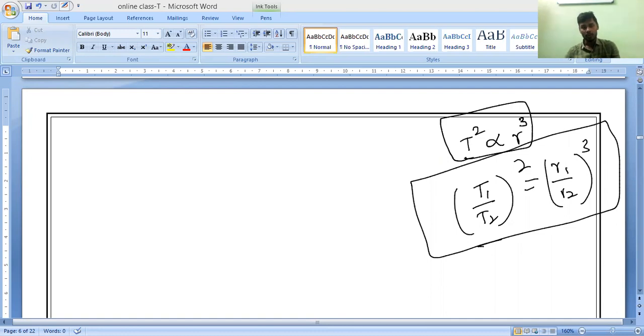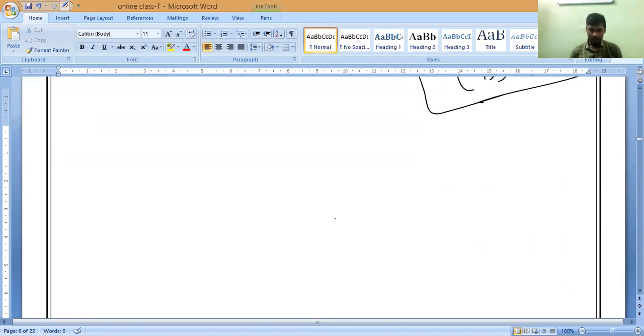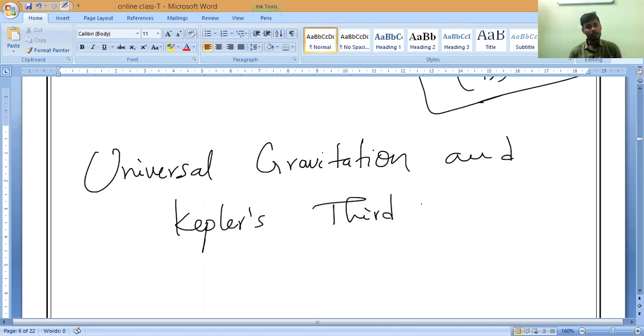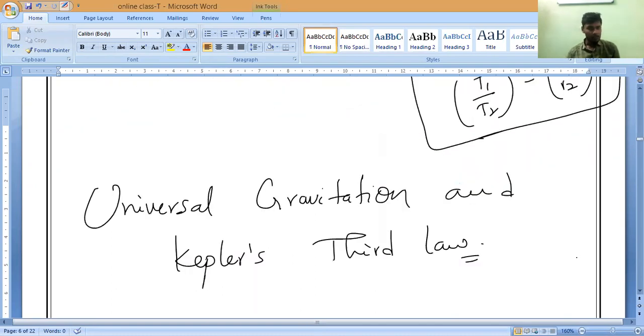But before deriving this, I want to say something more, regarding circular motion. So first please keep the heading: universal gravitation and Kepler's third law. What is our heading? Universal gravitation and Kepler's third law. Is it okay? Okay. So now forget about this one. This concept you have to set aside for a few seconds.